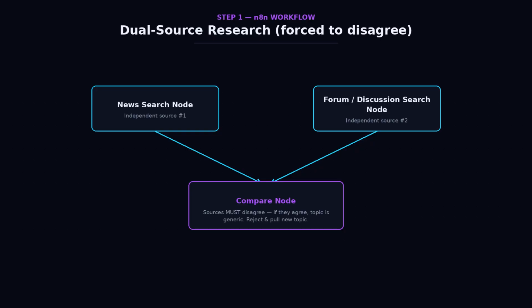Step 1. Instead of one AI call pulling a topic, I run 2 independent research nodes against different sources, in my case a news search node and a forum/discussion search node, and force them to actually disagree before moving on. If both sources just repeat each other, that's your first sign the topic is generic and everyone's already covered it. I want friction here, not agreement.